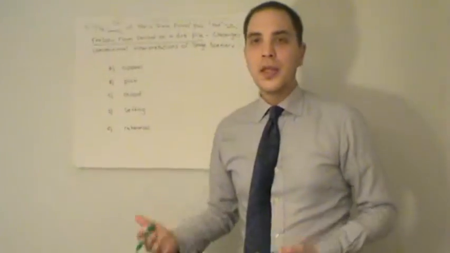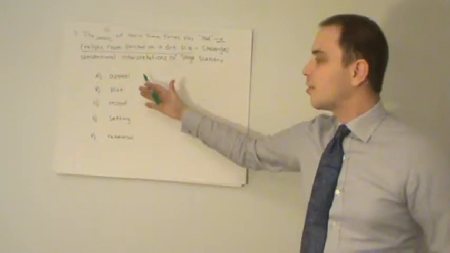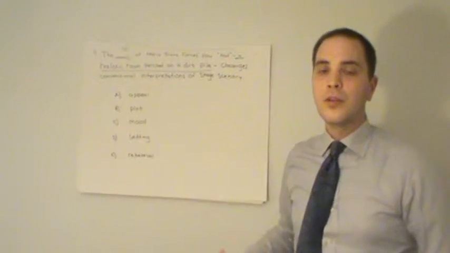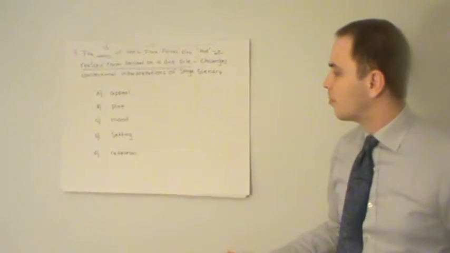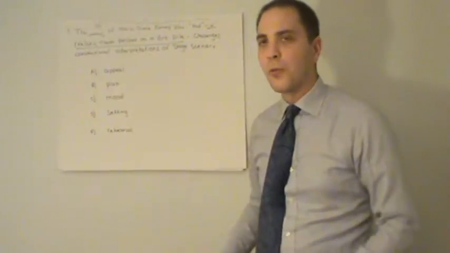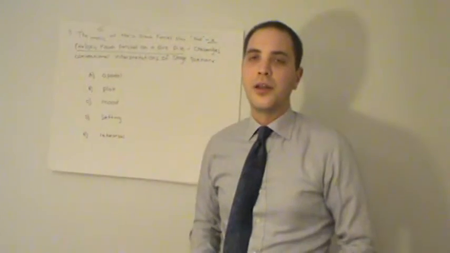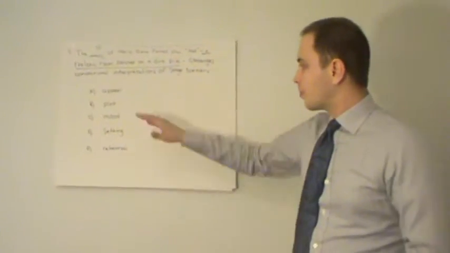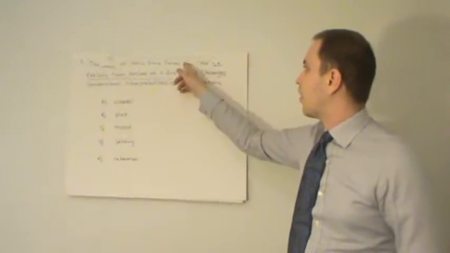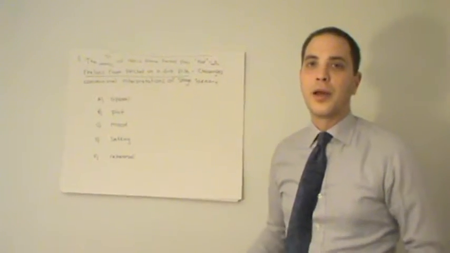Now, immediately, you should realize that these are literary terms, and each of the terms relates specifically to plays, although most of them, with perhaps the exception of rehearsal, could also relate to novels or any other type of genre, even film. However, for this question, since we're talking about a play, let's keep a play in mind.